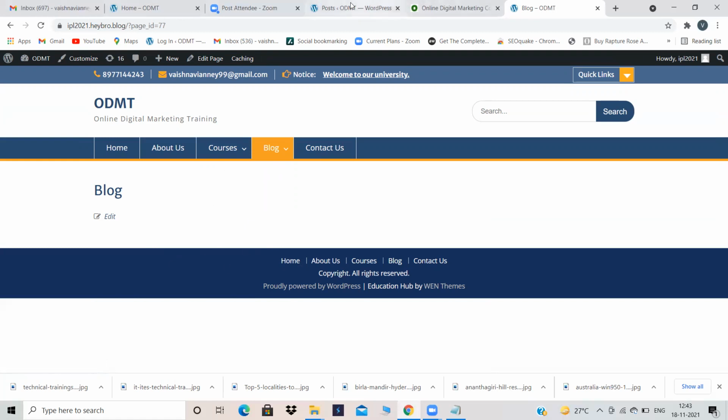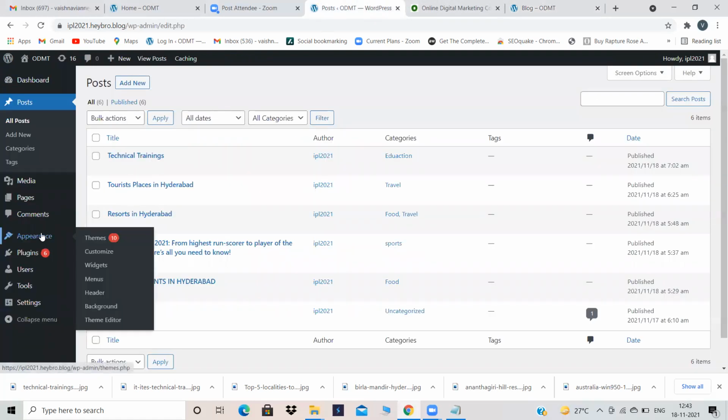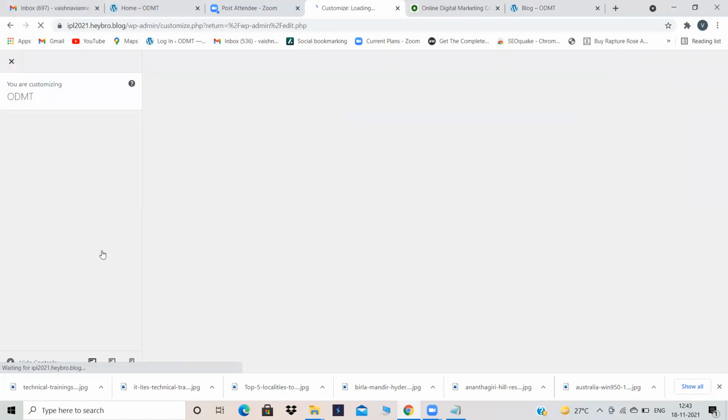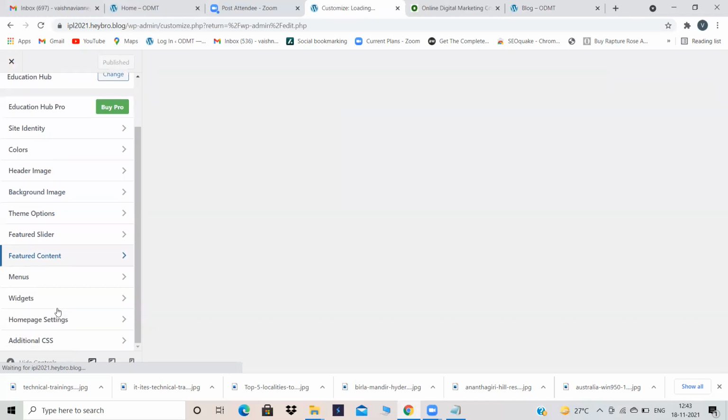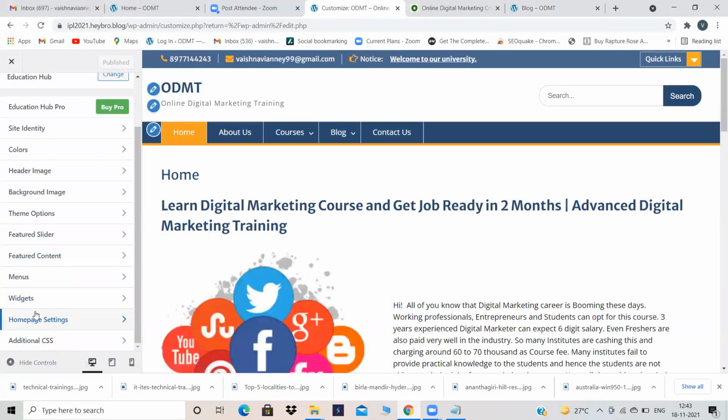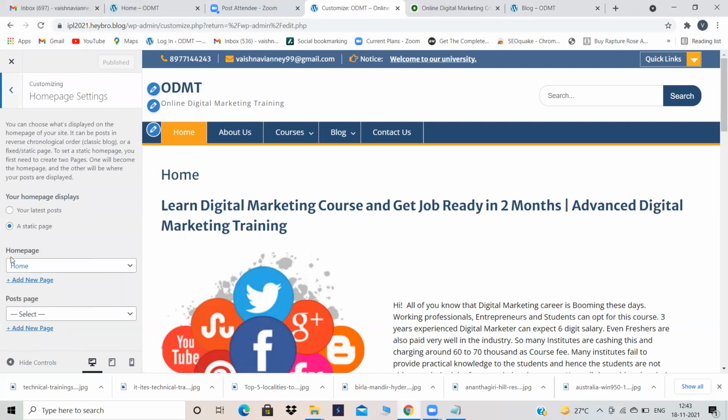To do that, what I am doing is appearance. Can you see appearance? Just going to customize. Appearance and customize. Here, an option is there called home page settings. Go into home page settings. Home page option, you already know, instead of latest post, we don't want our latest post to appear. So we have selected a static, and in home page, we have given it as home. Right. But in the starting of the class, what did I tell you? Post is nothing but a blog, I told you, right?